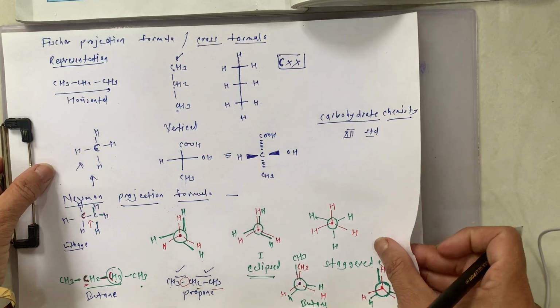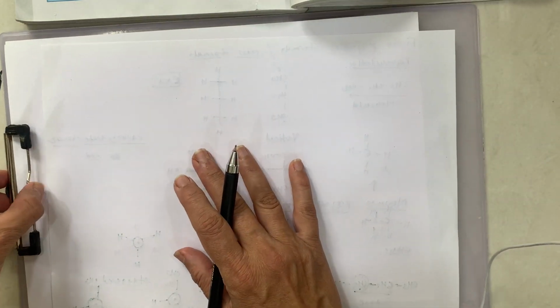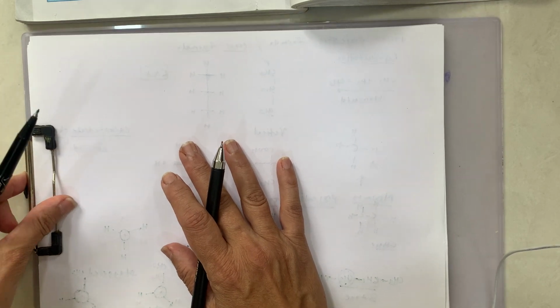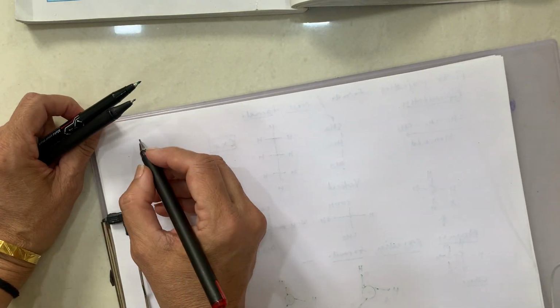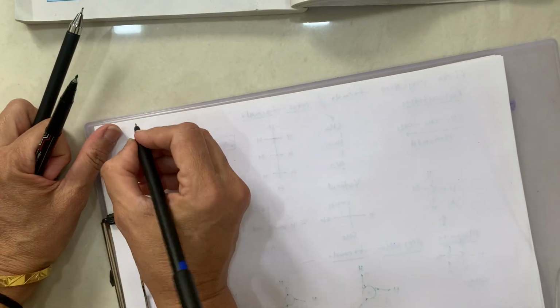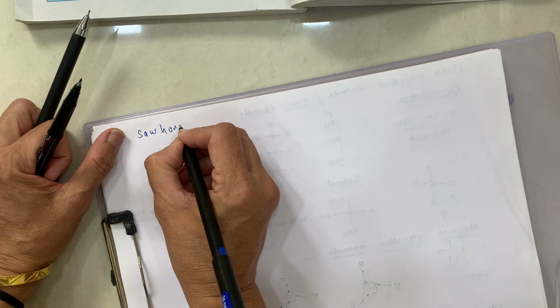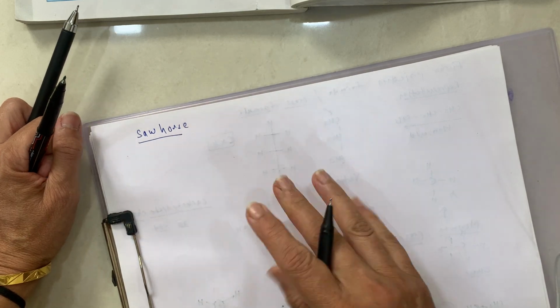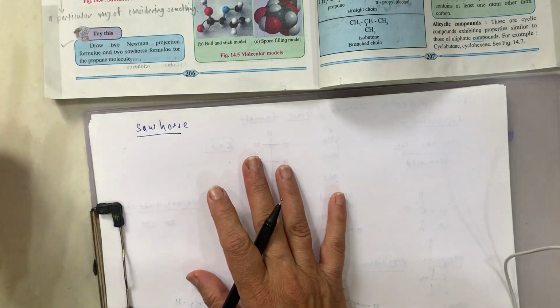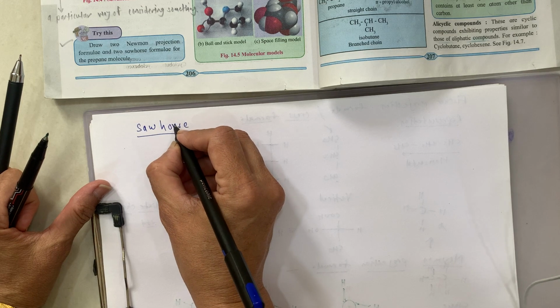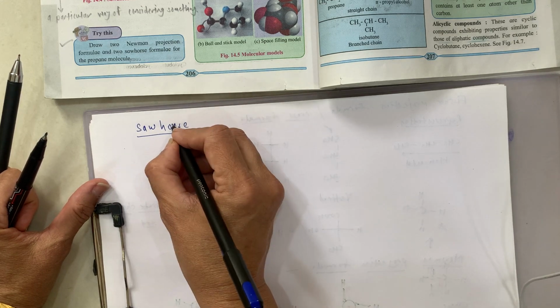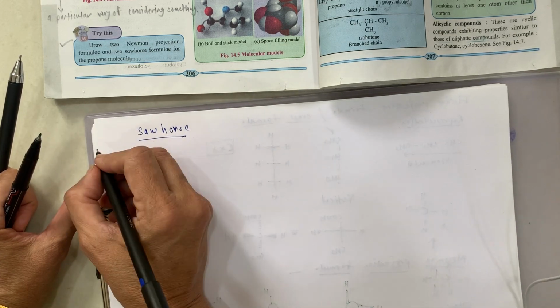The next one is the Sawhorse or Anderon or perspective formula. It is easier to remember Sawhorse, which resembles a seesaw. Okay, our childhood playing seesaw, that is the seesaw.